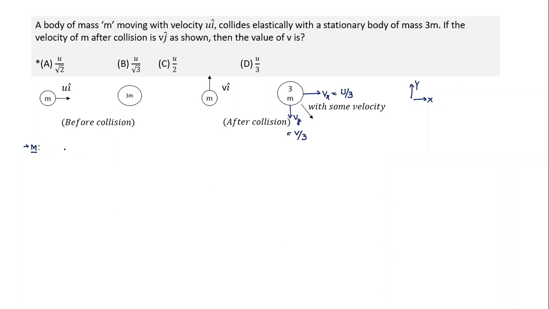Since the collision is perfectly elastic, we use conservation of energy. If we conserve energy here, we can get an equation with only one unknown, v. So let's write what the energy conservation is.